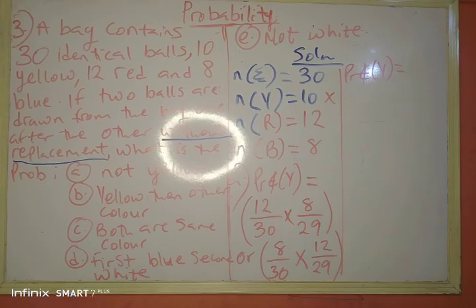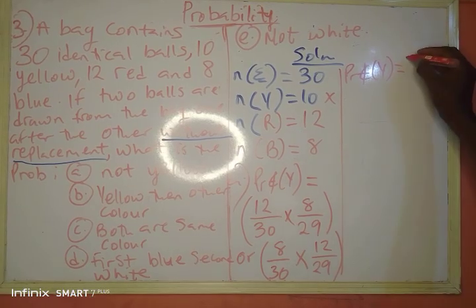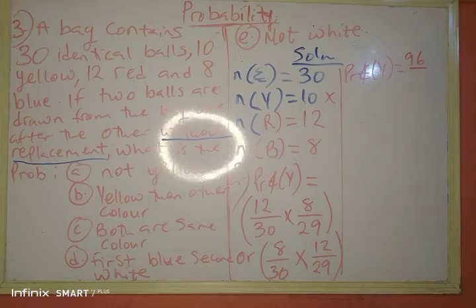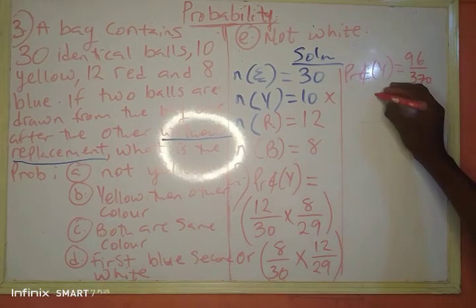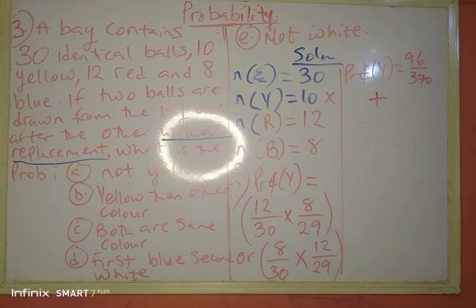12 times 8, 96. 96 over 30 times 29, 370. "Or" simply means plus. We've said it in the previous video. Please, you can go and watch the previous video. I explained probability notes there. So we are only here to solve questions. If you have not watched it, please go and watch it.